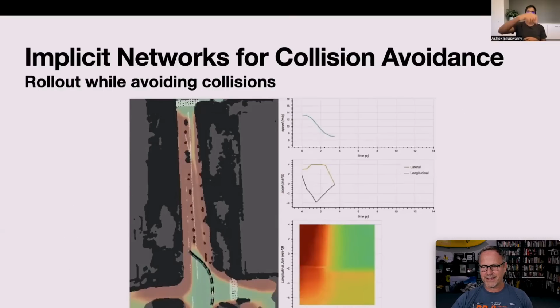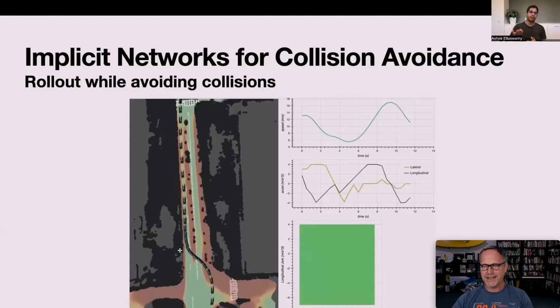The car starts back here and it starts to make a turn because it sees it's going to collide. And then it starts going over in this direction, and you can sort of see a collision, non-collision sort of representation in 2D over here. And as it figures it out, it kind of straightens itself out, drives down the middle, and gets up here, and it's all green. So it's actually done a great job of avoiding the collision.